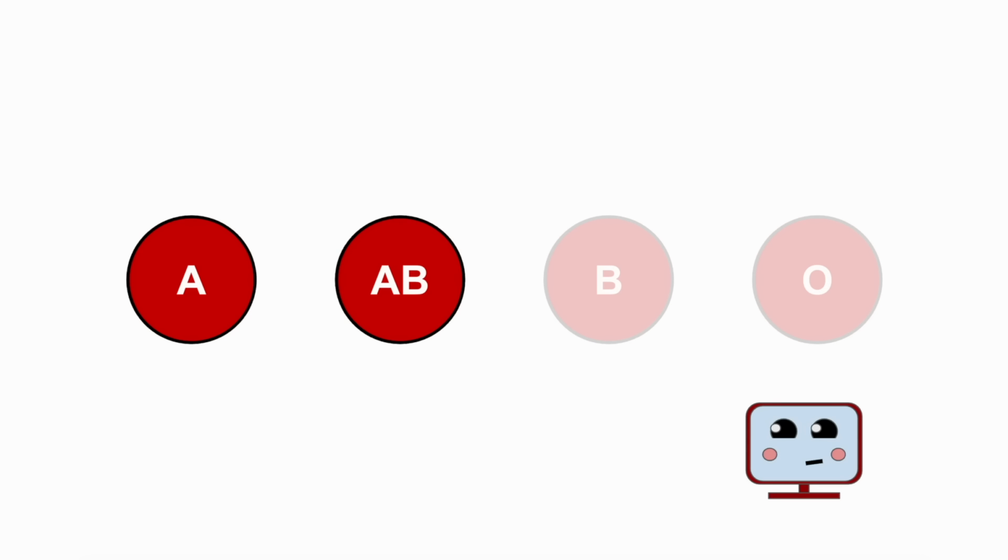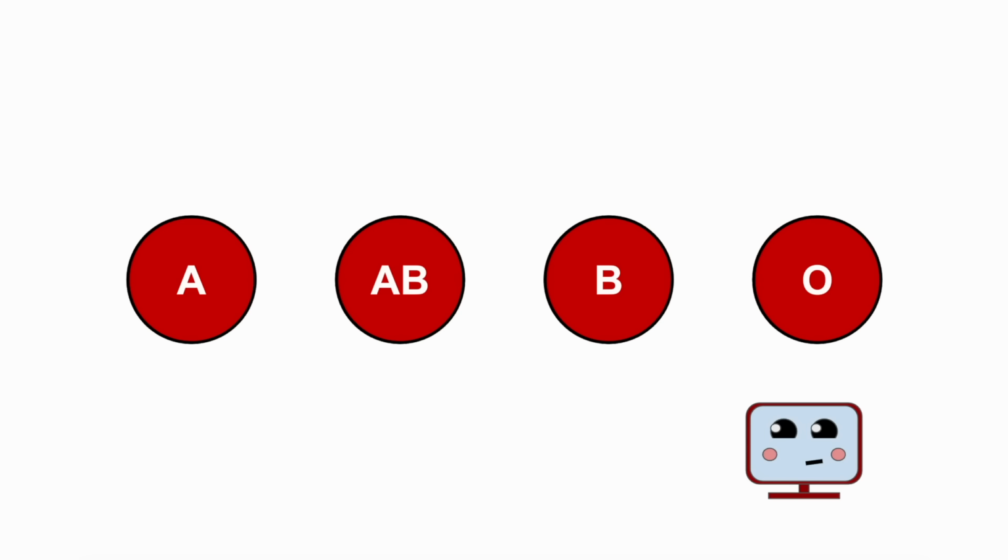Sometimes the domain itself can help you find k. For example, for blood sample data, we know there are only 4 blood types, so depending on the application, we might argue k equals 4 makes the most sense here.